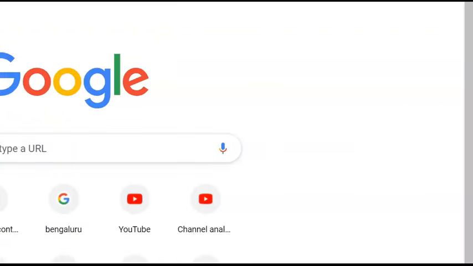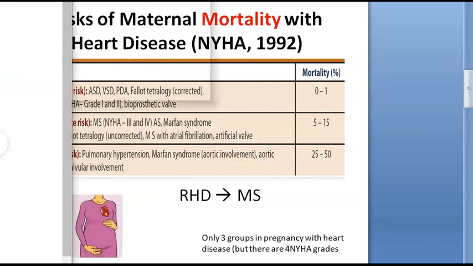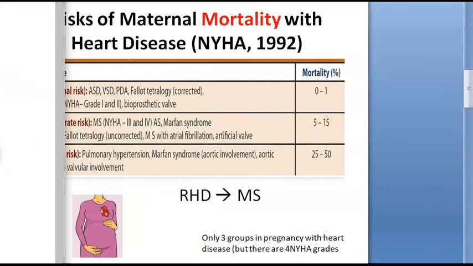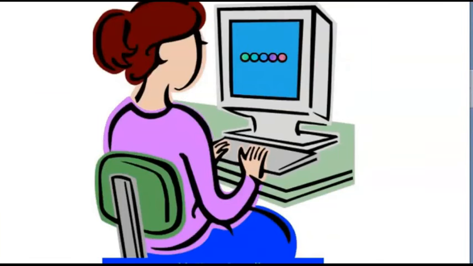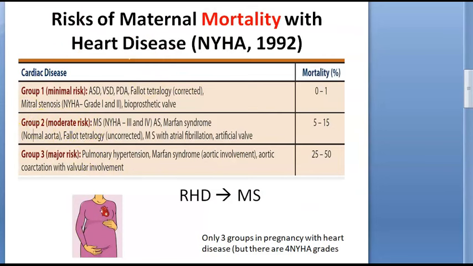So what is Marfan syndrome, guys? Marfan syndrome is a connective tissue disorder. Where are we? Here. So basically, now we are moving on to group 3. Group 3 is major risk in pregnancy. See, this is not just increasing the morbidity, it is actually increasing the mortality of the mother. That is why this topic is very important, heart disease in pregnancy.